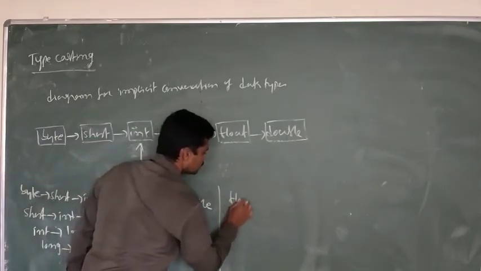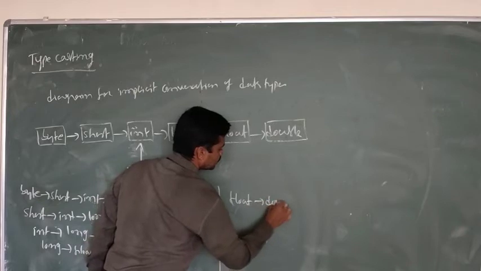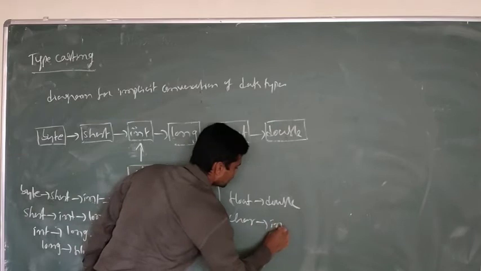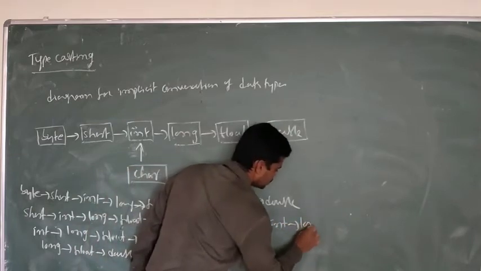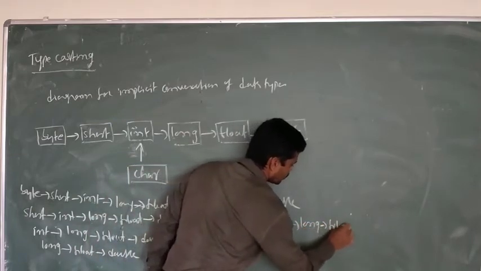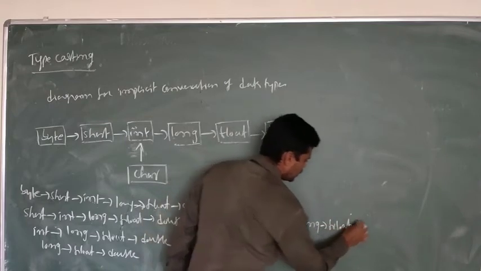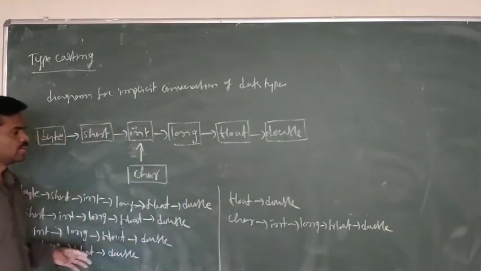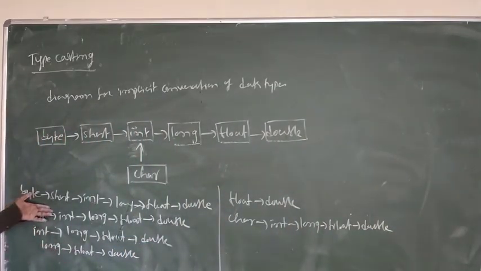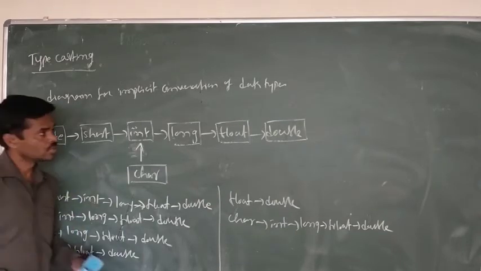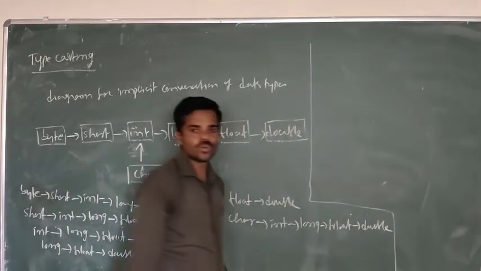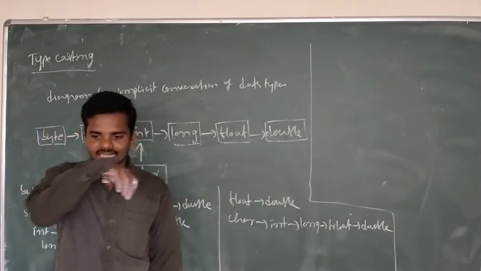Then float, double. Then char, int, long, float, double. So these are the conversions we have to follow from lower to higher. So now we'll see some example conversions from lower to higher type using implicit casting.